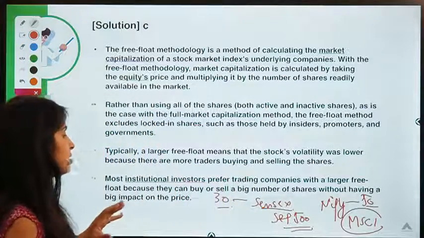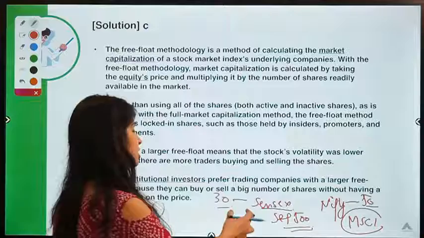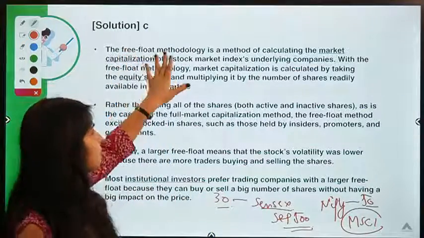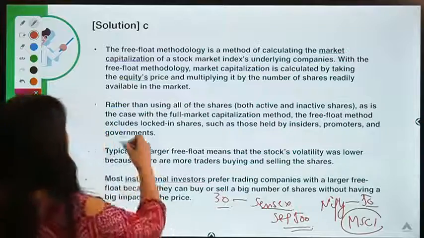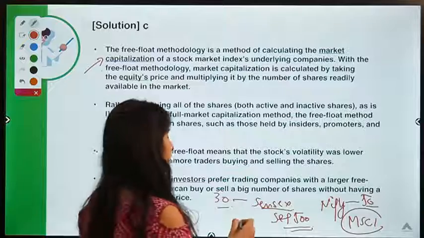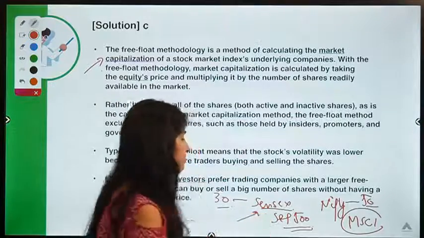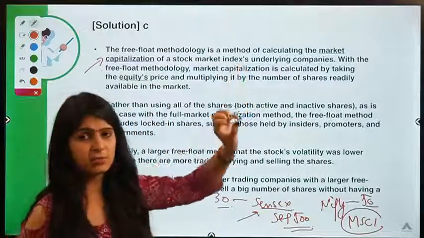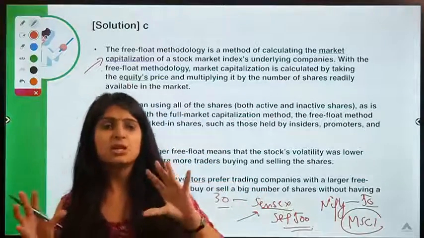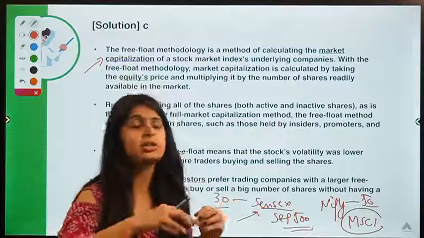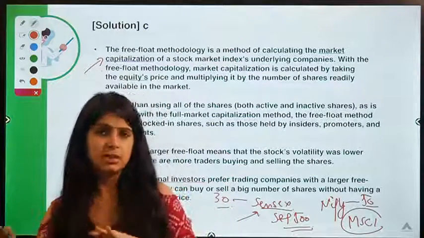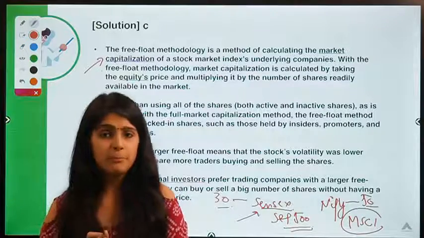Right? So if we want to calculate such indices, we can do it by different methods. Under the free float methodology, we use the method of market capitalization. That means we calculate these indices on the basis of the market capitalization of a company. So a company which has a larger market capitalization is going to have a huge impact on that index in relation to a company which has a smaller market cap.